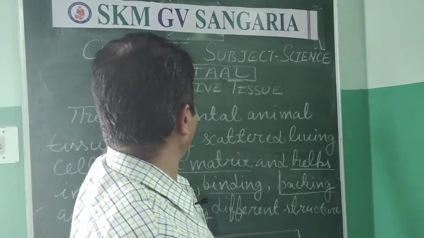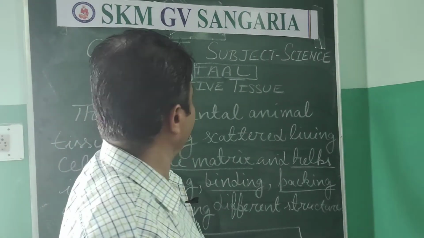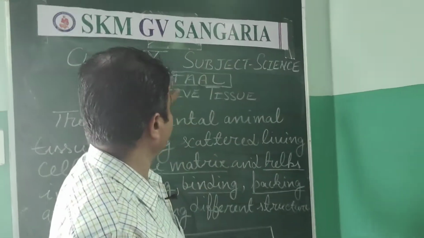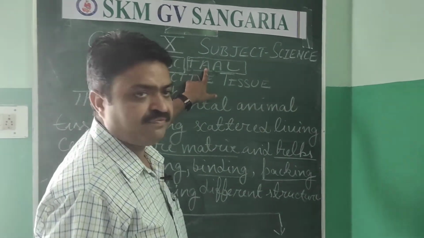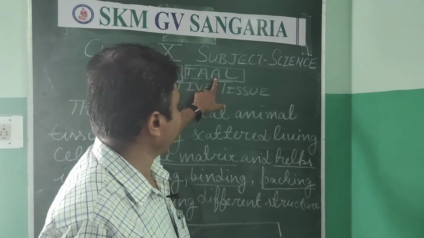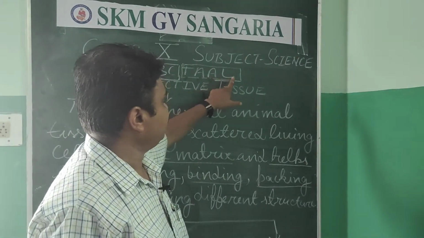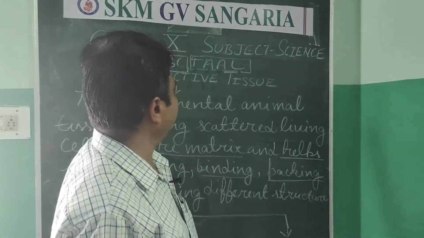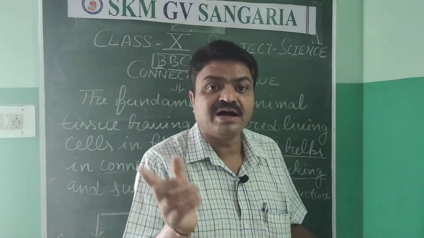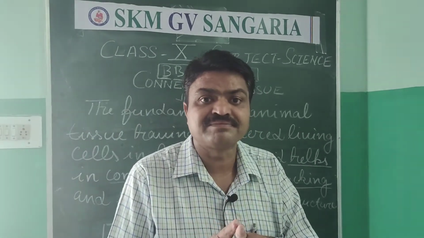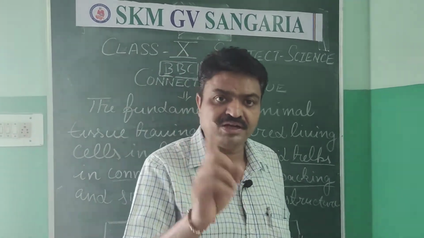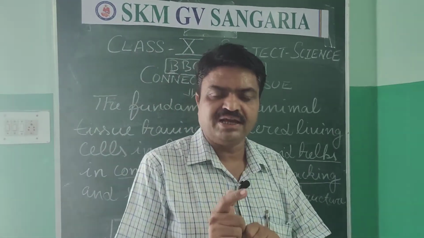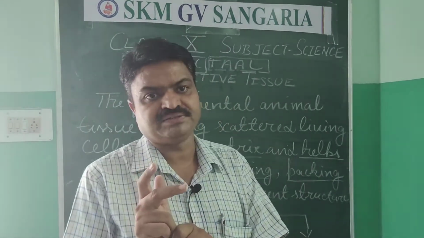What are they? B for blood tissue, another B for bone, C for cartilage, T for tendon, A for adipose, another A for areolar and L for ligament. So they are the connective tissues, and in these the cells are found inside the matrix. About the matrix you will also learn. There are three types of matrix: solid matrix, jelly-like matrix and fluid matrix.